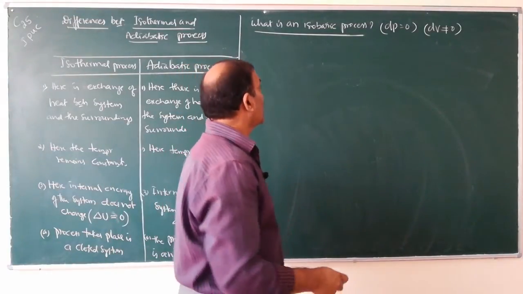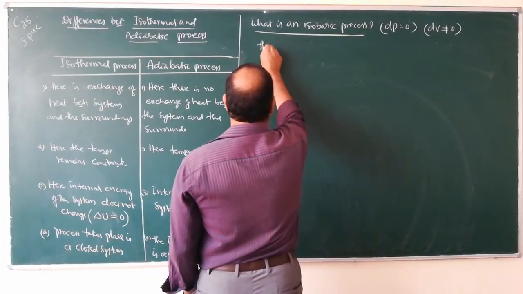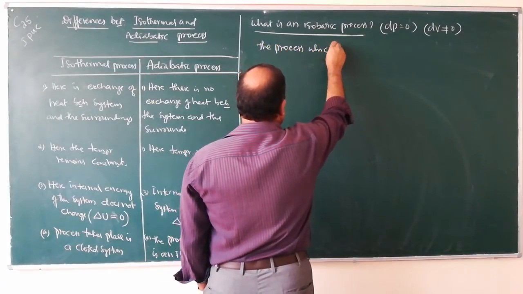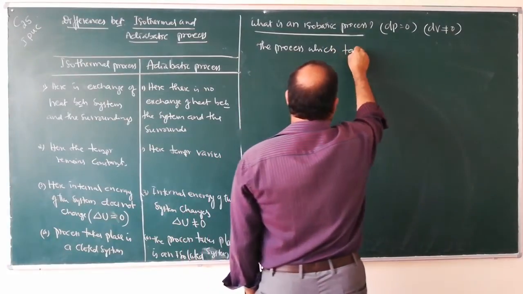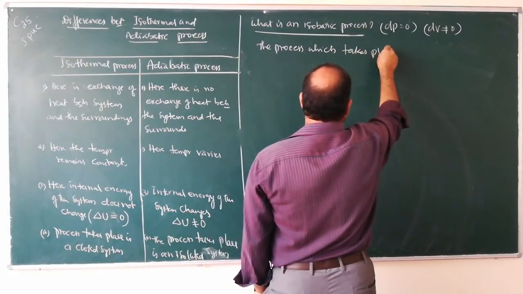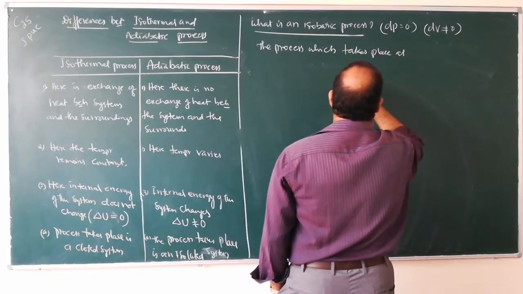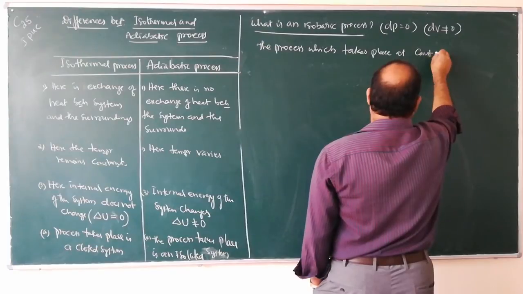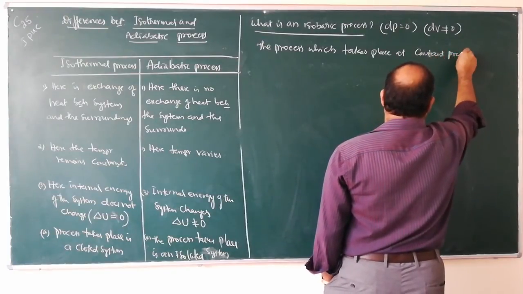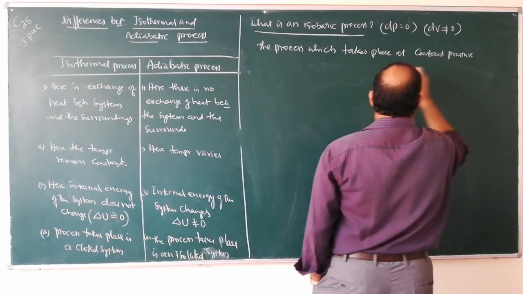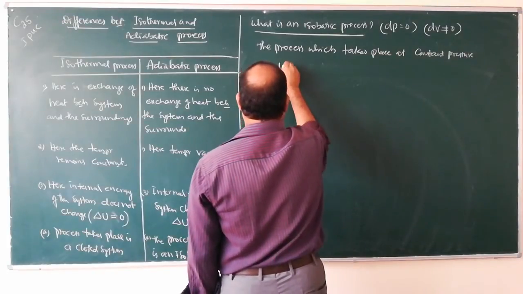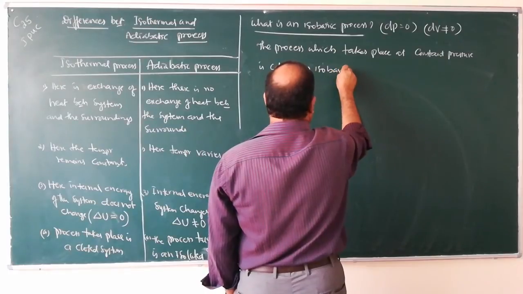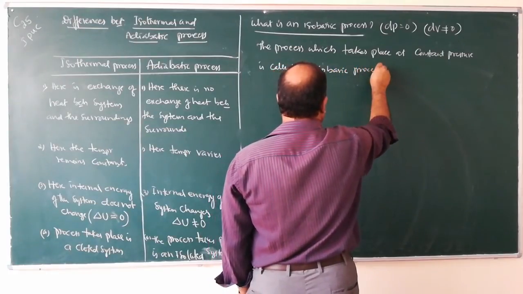So, what is an isobaric process? The process which takes place at constant pressure is called an isobaric process.